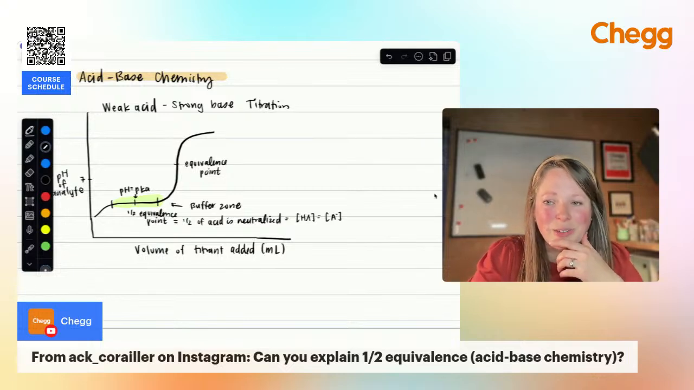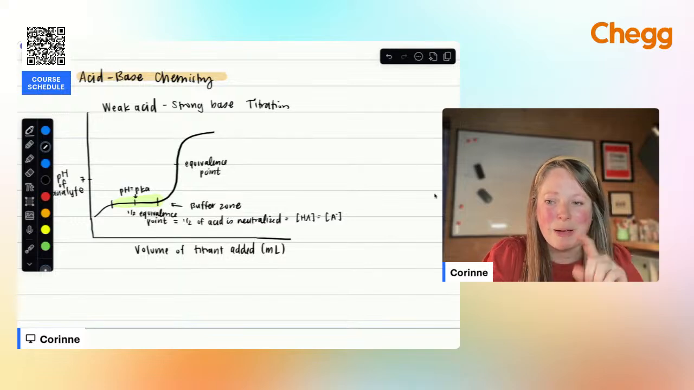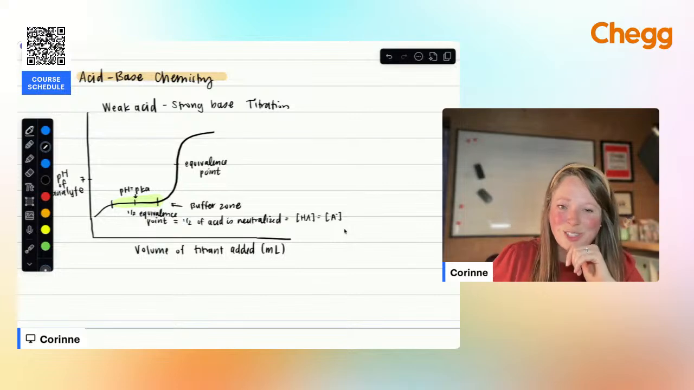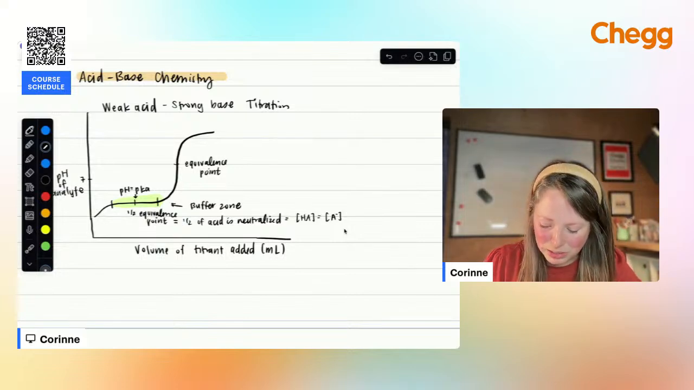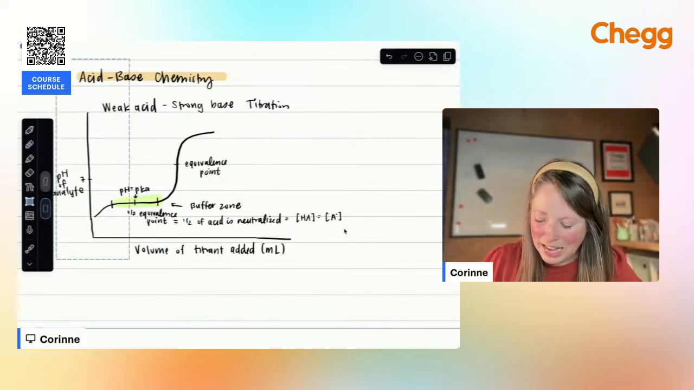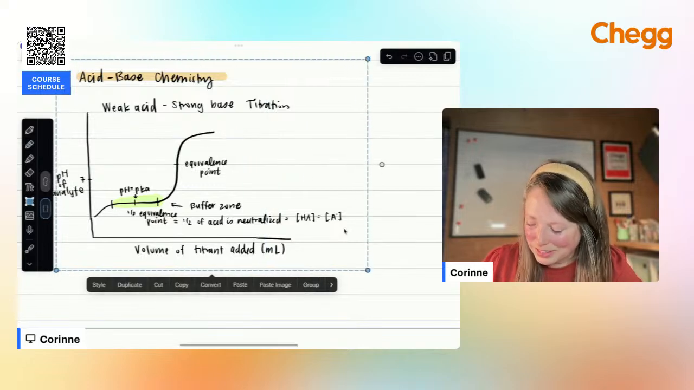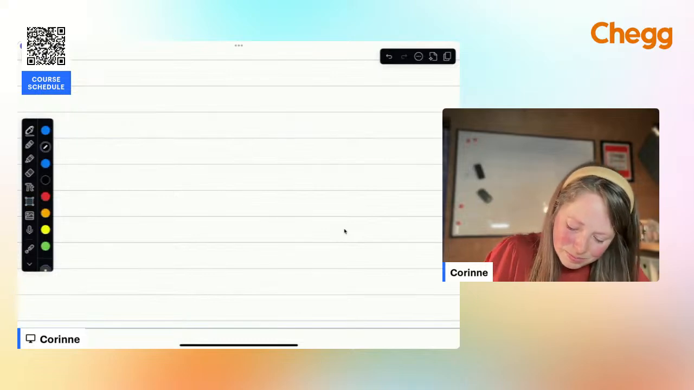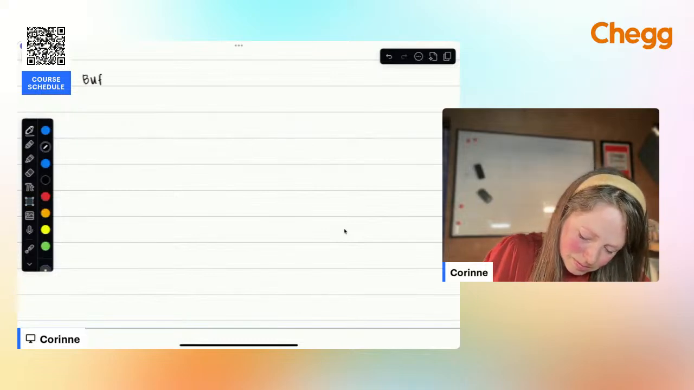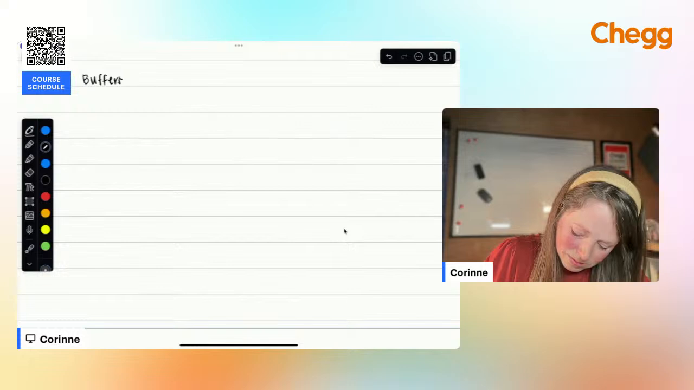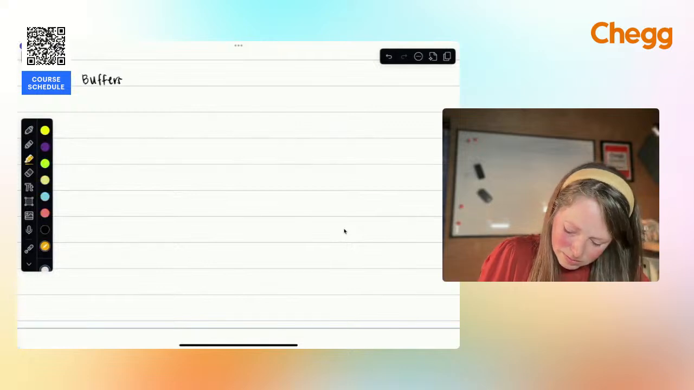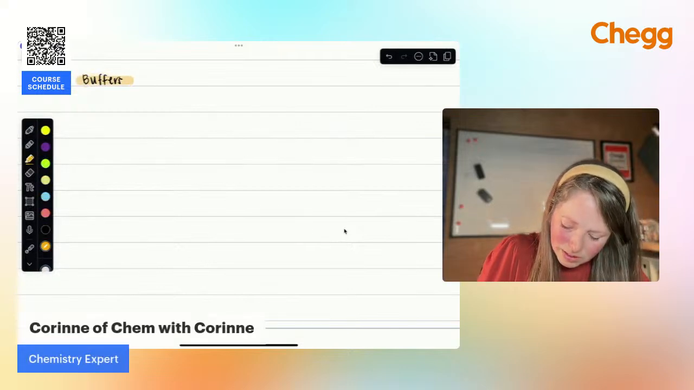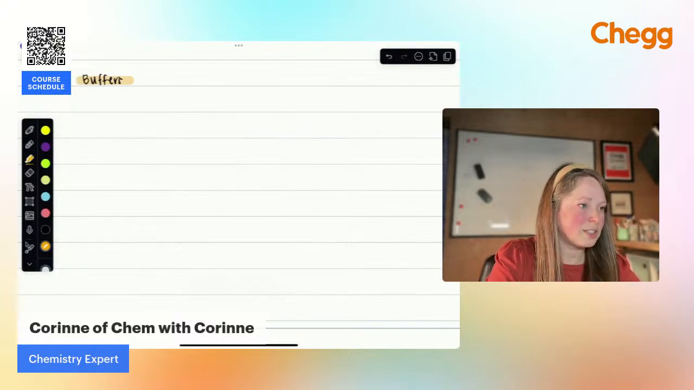All right, so let me go ahead and jump into buffers as well. And I promise I'm not forgetting about the question on list of units. So let's talk buffers a little bit because that relates really well to this, and then we can see how that little hack, the pH equals the pKa, can be really helpful. All right, buffers.